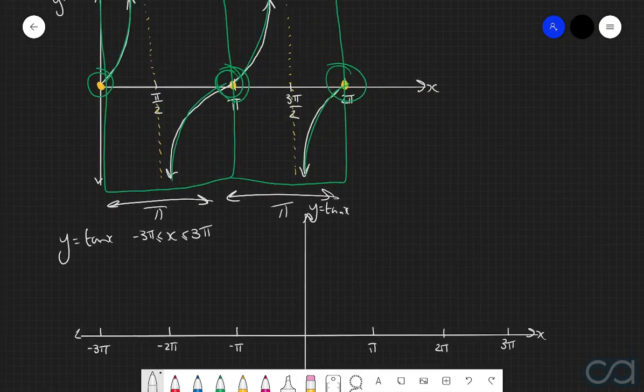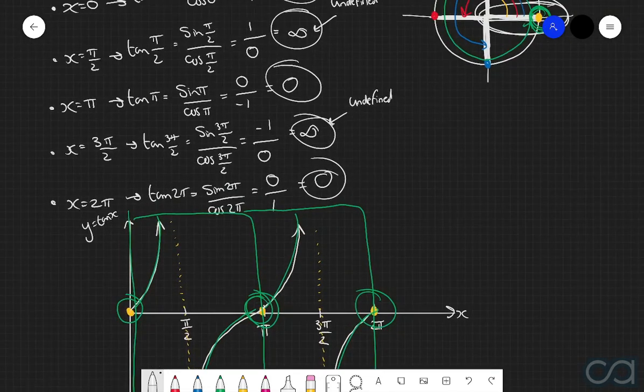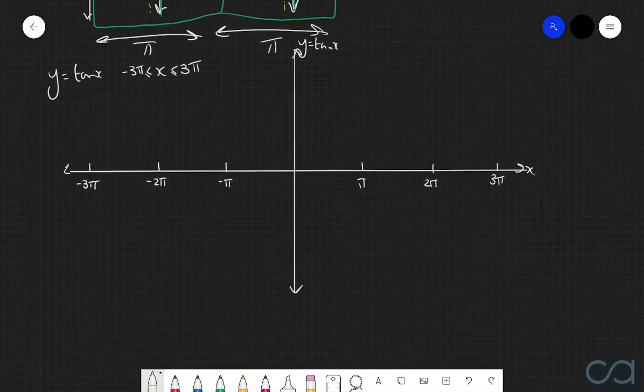Now, if we took a very similar approach as what we did up here, with the different values of x and then finding the gradients of the corresponding lines, but then if we extended it out between negative 3 pi and positive 3 pi, we would find that the graph takes the following shape.